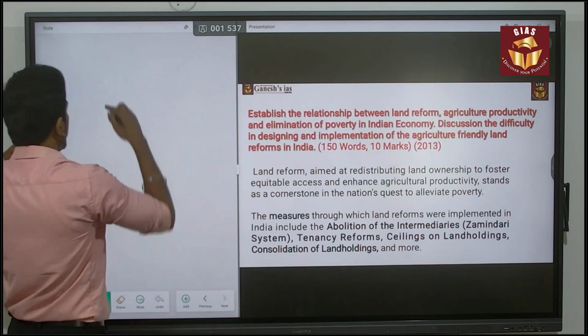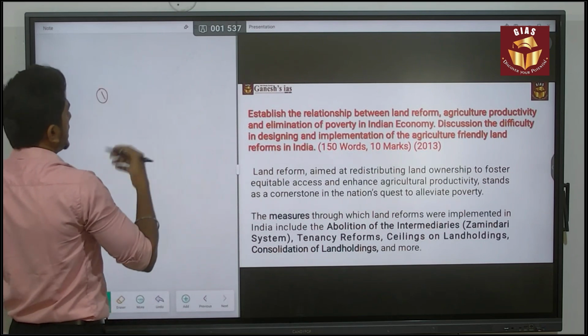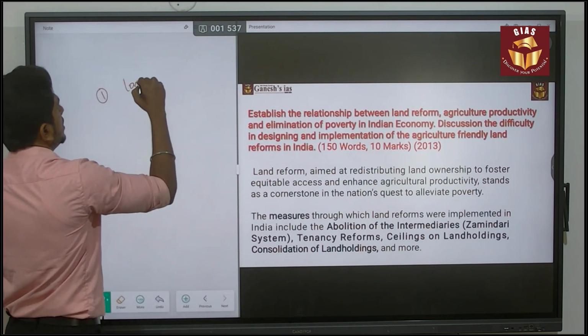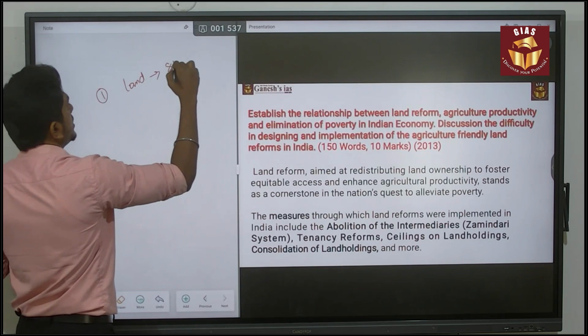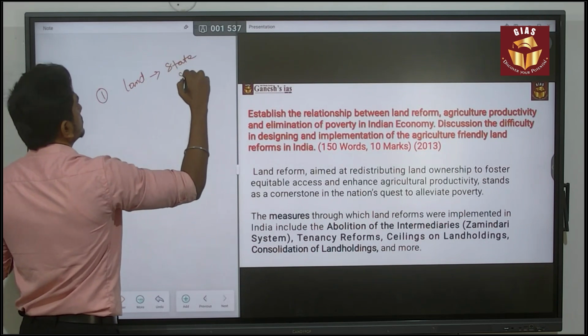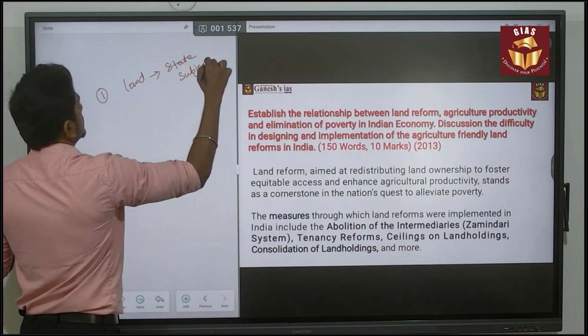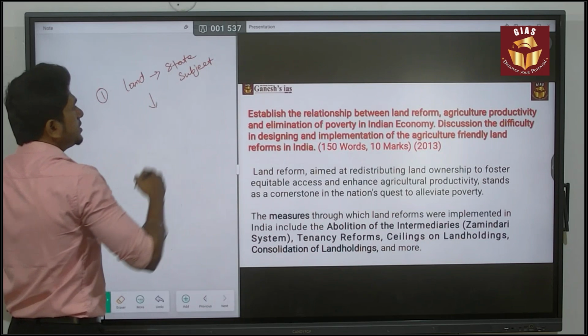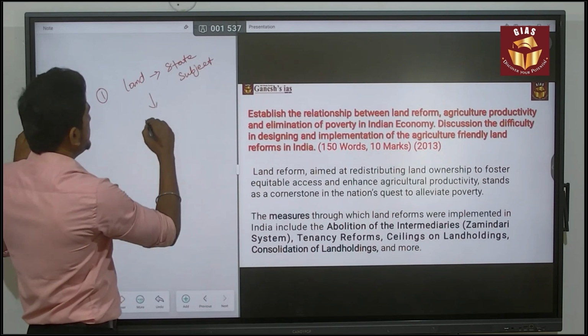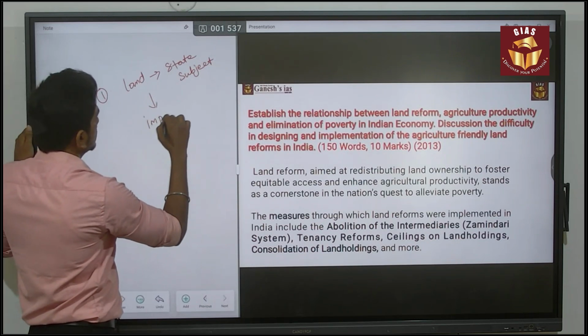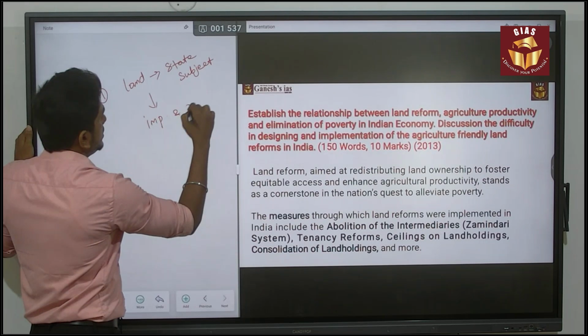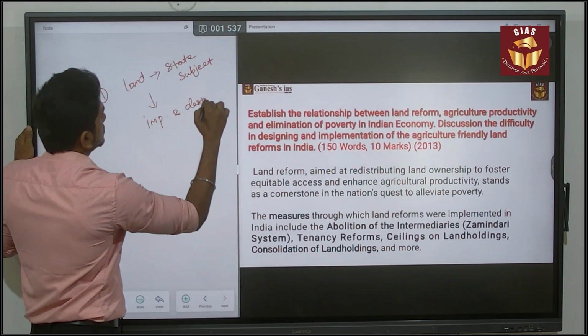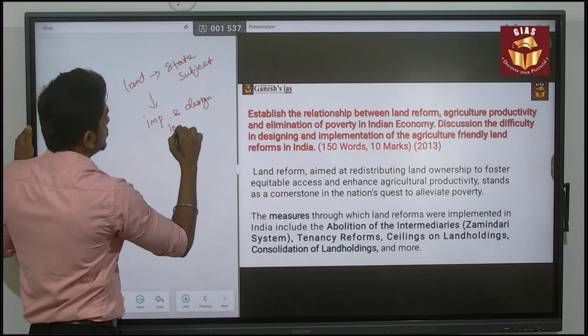The first major issue with this land reform policy is that land comes under the state subject. Due to it being a part of the state subject, the implementation and design is not in a uniform manner.